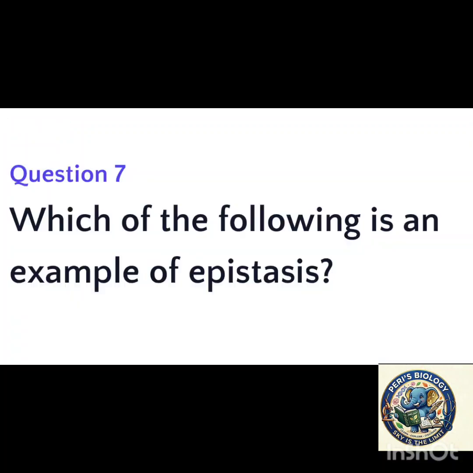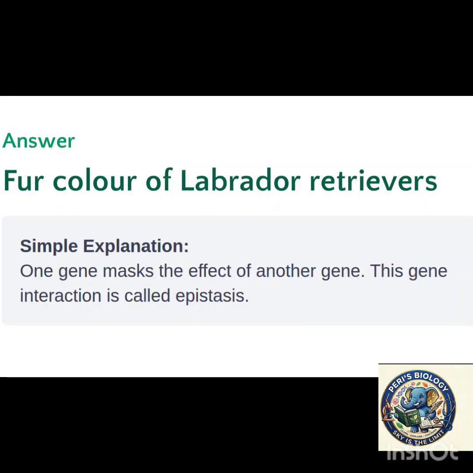Next question, which of the following is an example of epistasis? The answer is fur color of Labrador retrievers. One gene masks the effect of another gene. This type of interaction is called epistasis.